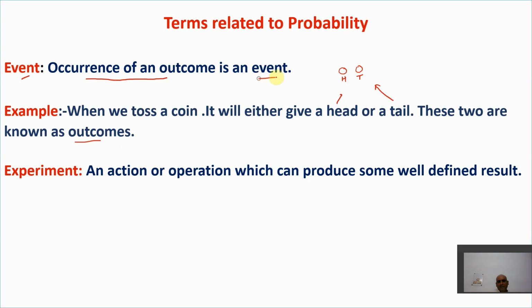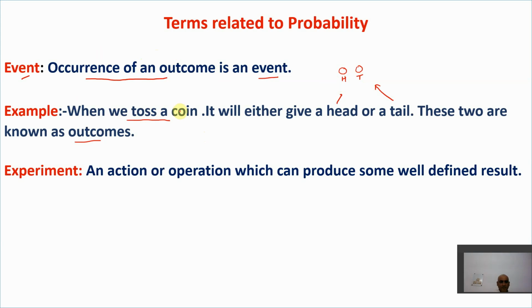Now, what is an event here? Event means I am tossing a coin here. So if I am tossing a coin, this is an event. Then after tossing the coin, it will result either in head or in tail. That means this is an occurrence of an outcome, which will come in two forms, either head or tail. So event is nothing but an occurrence of an outcome. I hope you get this point.